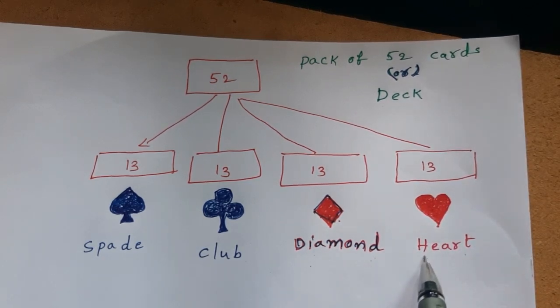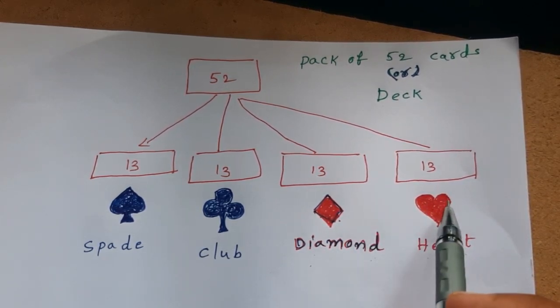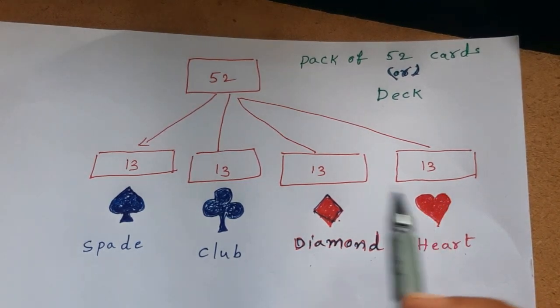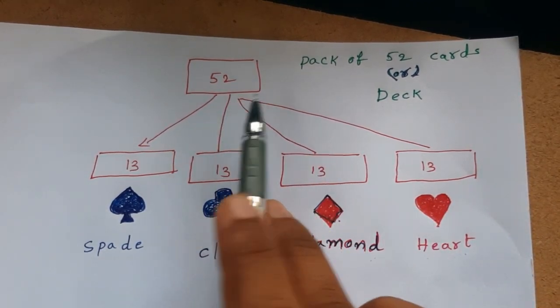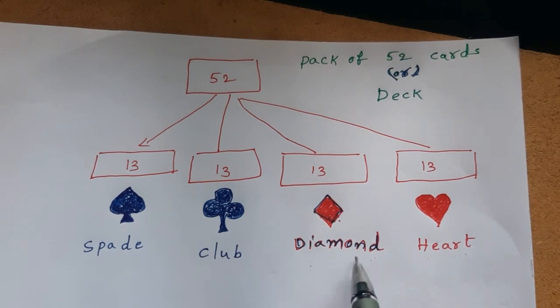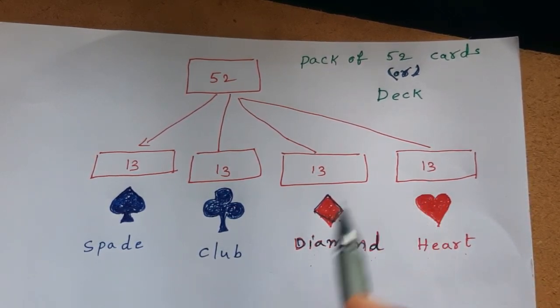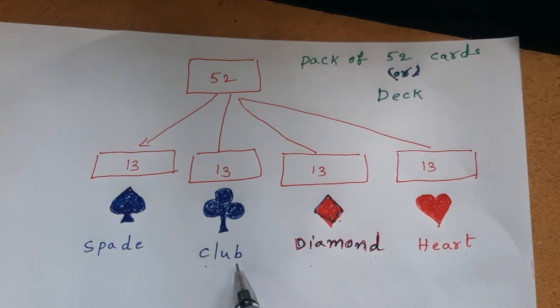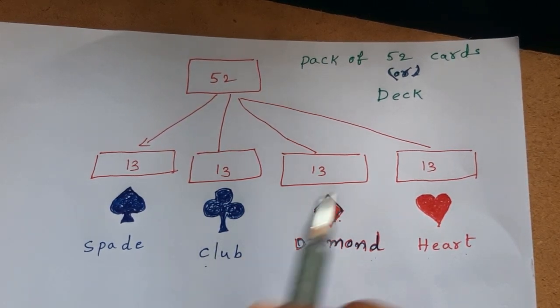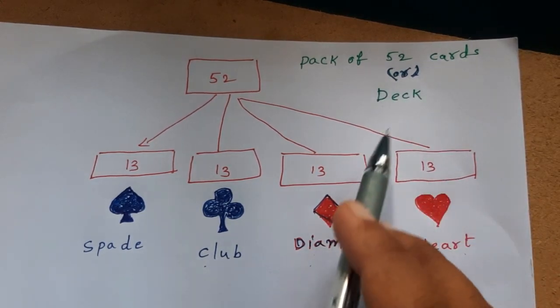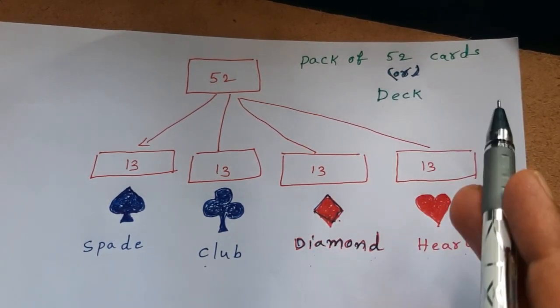Diamonds and hearts are in red color. Therefore, how many diamonds are there in the pack of cards? There are 13 diamonds. How many hearts are there? There are 13 hearts. Similarly, 13 clubs and 13 spades. This is about the pack of cards. Deck consists of 52 cards.